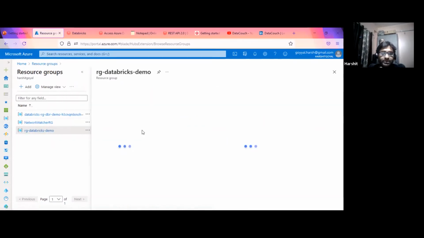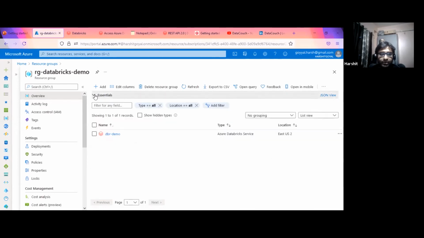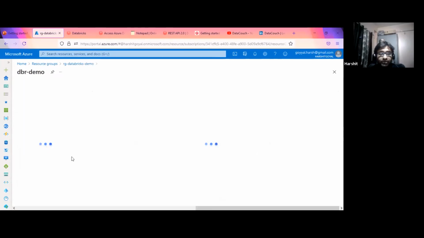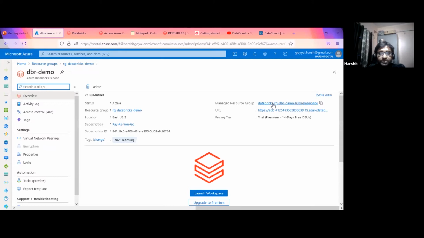Within the workspace, which is a Databricks workspace, whatever the things are happening on the Databricks level, are being managed from this resource group.